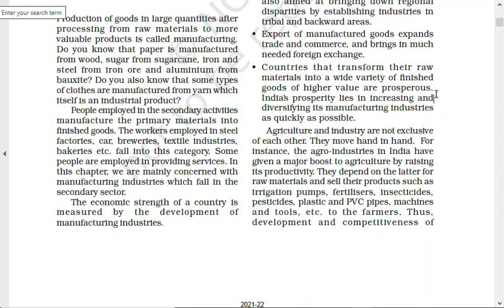And that more money comes when you have better technology, right? That is why it says countries that transform their raw material into a wide variety of finished goods of higher value are prosperous. Just consider raw material iron. You are selling that rock to a country, and that country processes that rock into hematite, or magnetite, or fine quality iron, and from there they make machines, right?